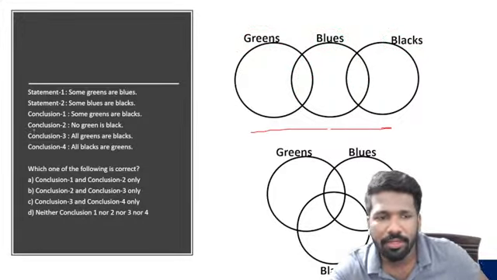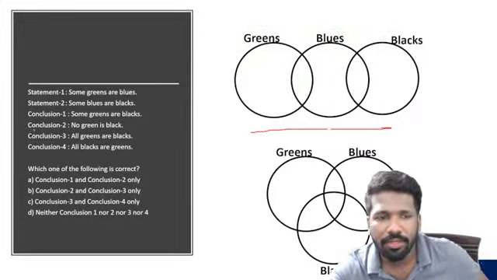No green is black. Now the question is, can you say no green is black? No. Green and black, there is no relation mentioned in the question. Green and black may have an intersection also. That is also a possibility. Because what is the question saying? Green and blue there is an intersection. Blue and black there is an intersection. Green and black there is intersection or not, we don't know.